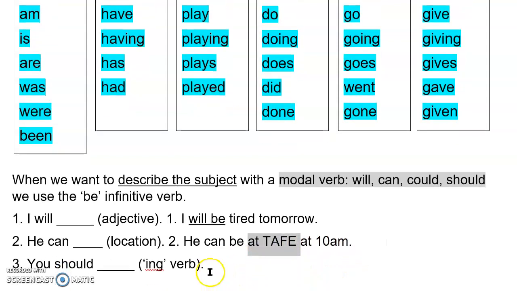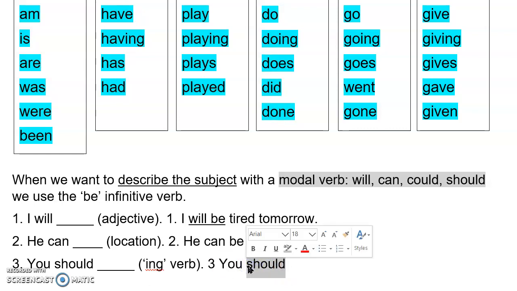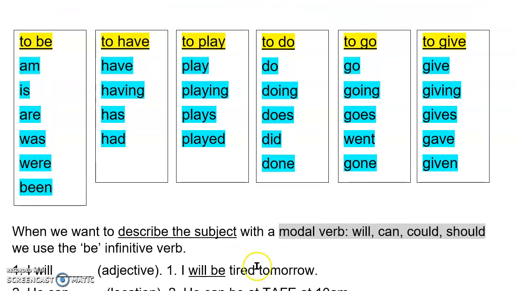We can also have an ing verb with our modal verb. We can do this by going, you should. We want an ing verb, so we have to have the verb to be. But we also have a modal verb, which means our verb to be has to be the infinitive, so we have to use be.